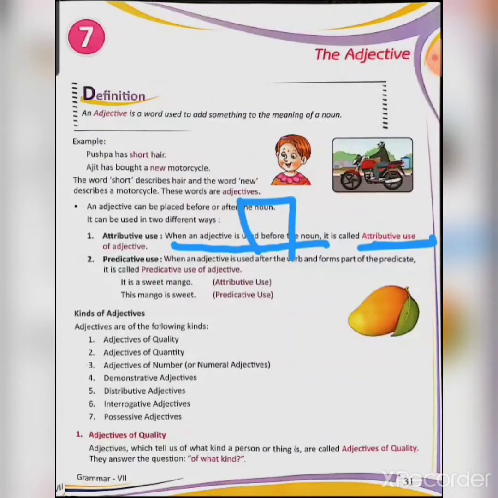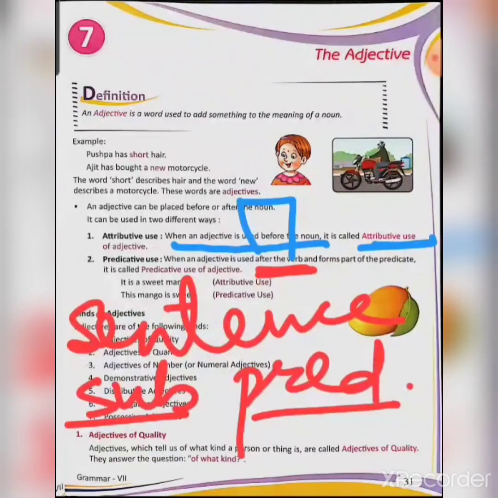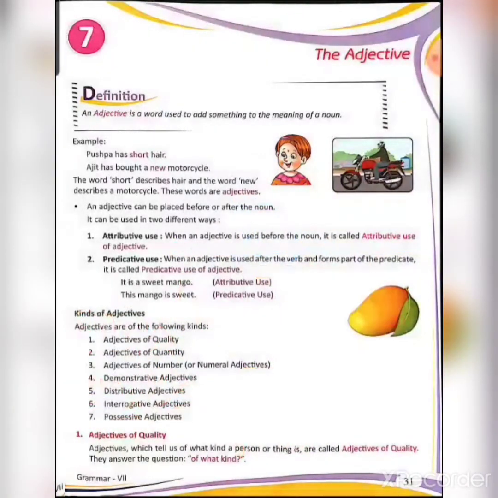Beta, when an adjective is used after the verb, that means it forms a part of the predicate. You know that in a sentence there are two parts, subject and predicate. So whenever the adjective is used after the verb, as a part of a predicate, then it is known as predicative use. So for example, it is a sweet mango.